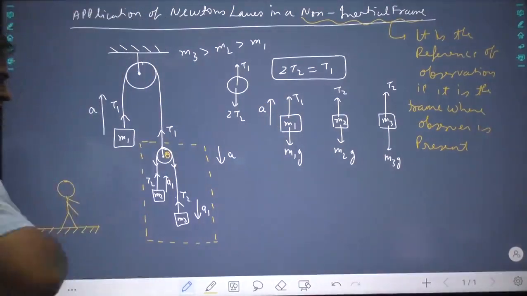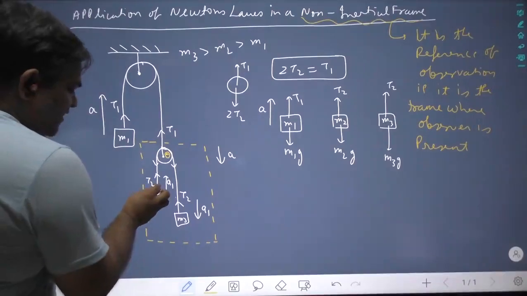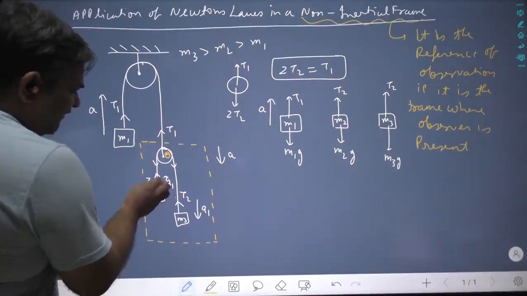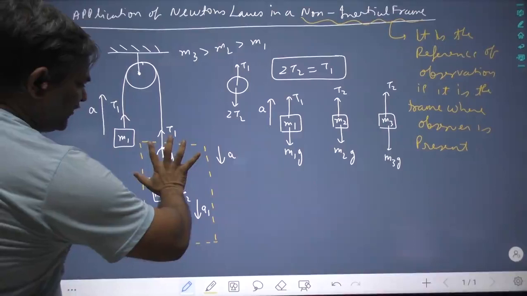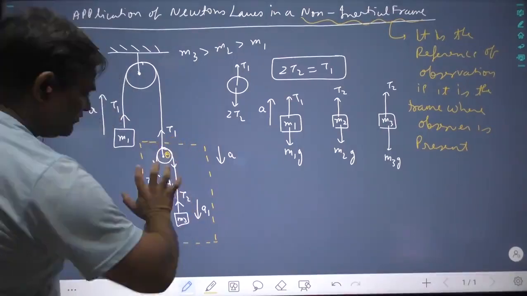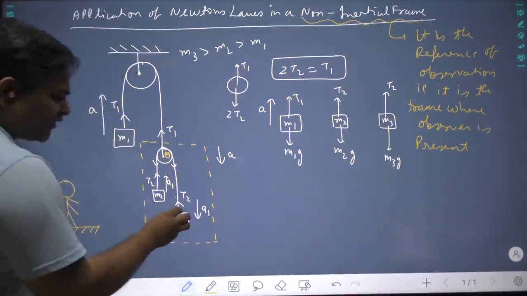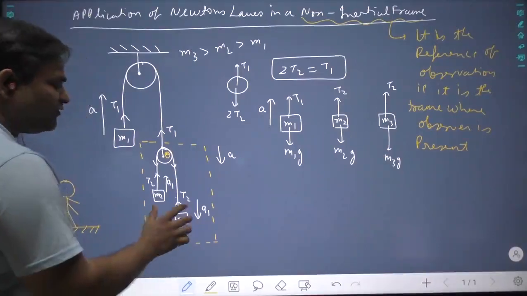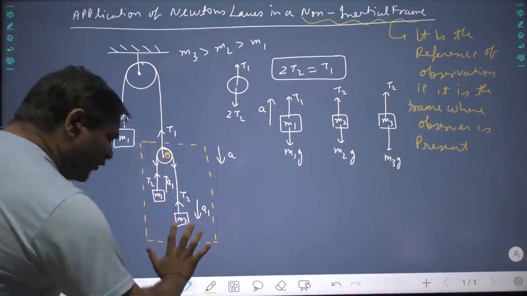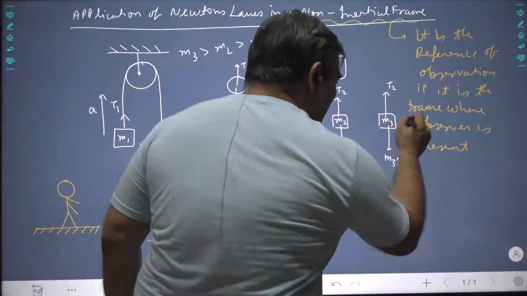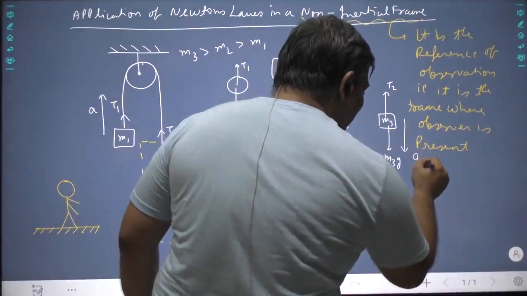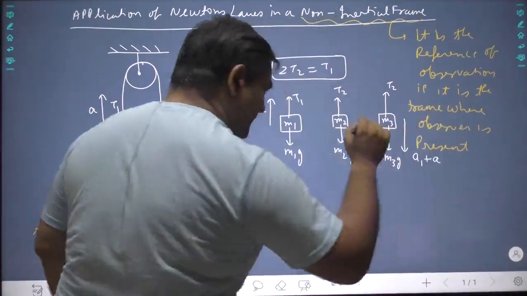But now try to understand. This particular object goes A1 up and this whole system comes A down, and this object goes A1 down and also the whole system goes A down. So this will be moving downward with acceleration A1 plus A.